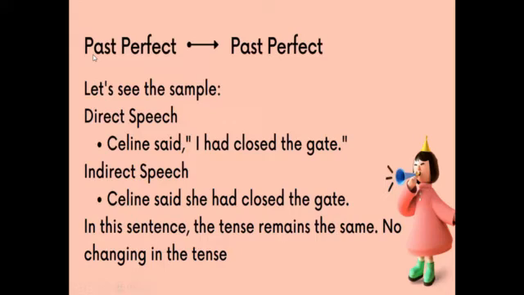And next is past perfect. When we have direct form in past perfect, it means that we have to put them also in past perfect because they still remain the same. Let's see the example. Celine said, "I had closed the gate." So here we just have to change the pronoun. So Celine said she had closed the gate. Had closed here is still past perfect, so there is no change, just the change of I becoming she.